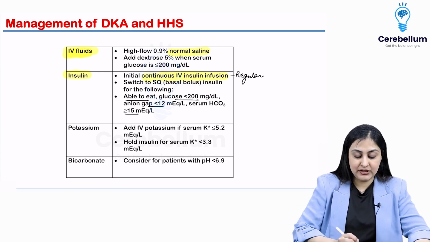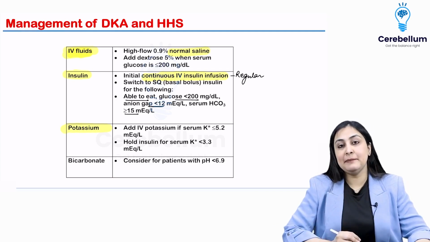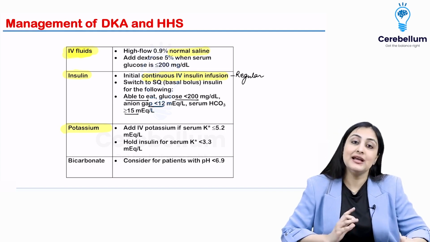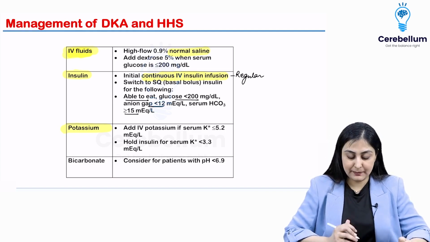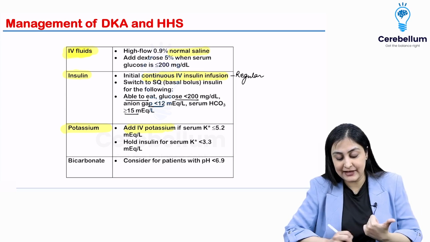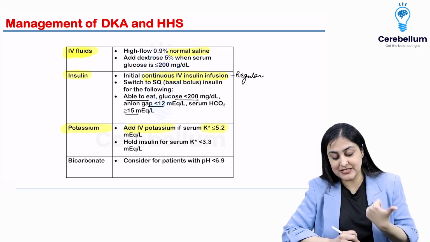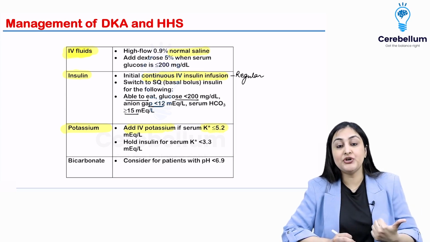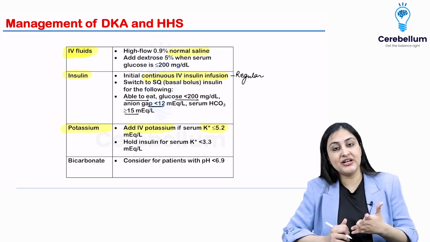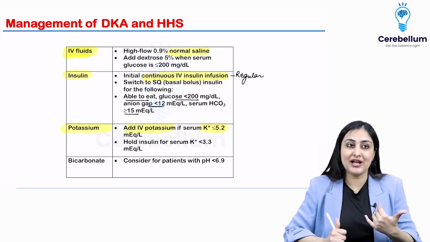Very, very important that in DKA particularly, the patient is in a state of potassium depletion. Extremely important. All right, so the patient is in a state of potassium depletion, and that is why you should add IV potassium if the potassium is less than 5.2. Make it a point to measure the ABG first. Before you start the treatment, you should measure the sodium and potassium values.